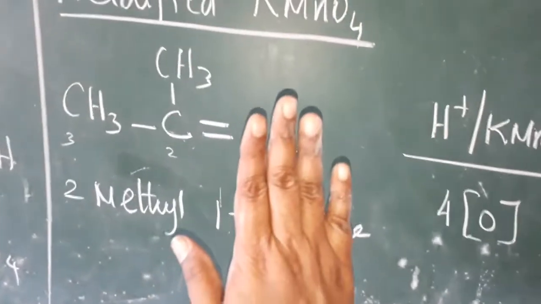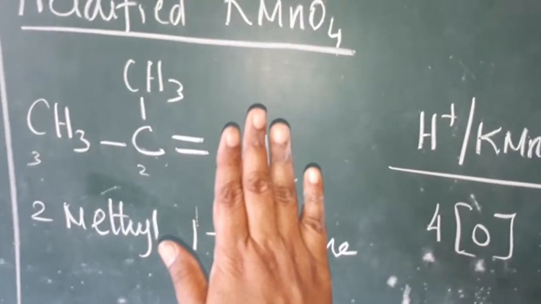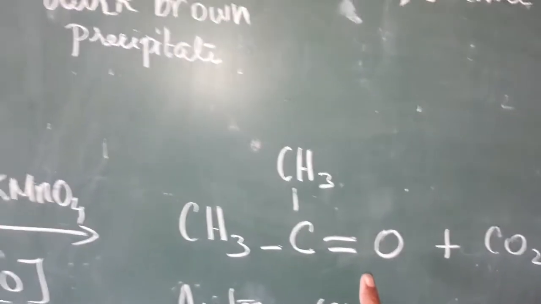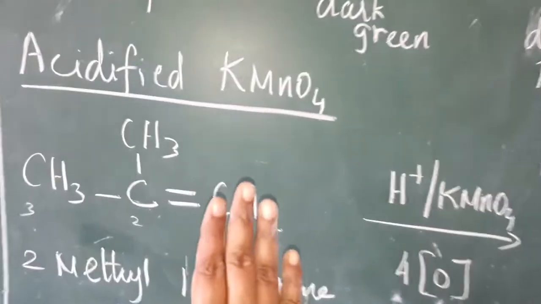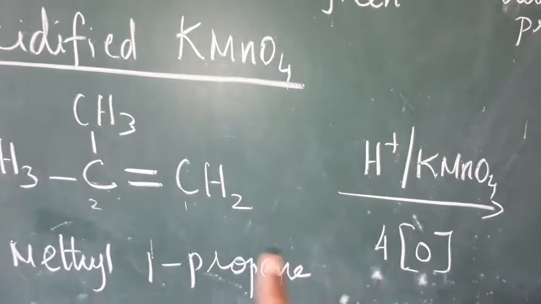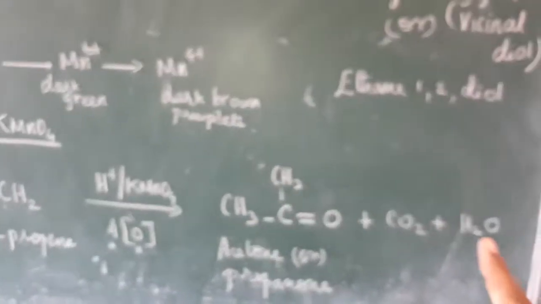First of all, you add 1 oxygen here, so CH3C=O. You see that? CH3C=O. Next one, how many carbon? We are going to eliminate this CH2. So 1 carbon is added with 2 oxygen, so carbon dioxide is eliminated.